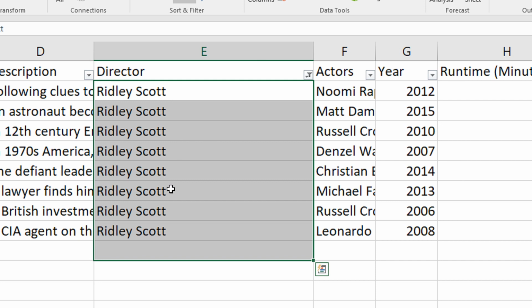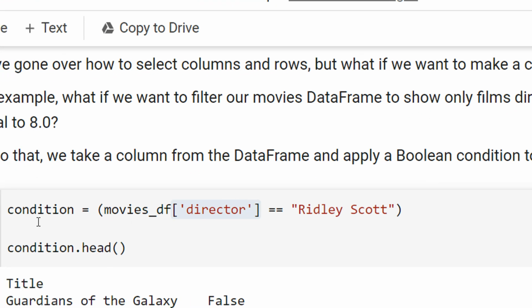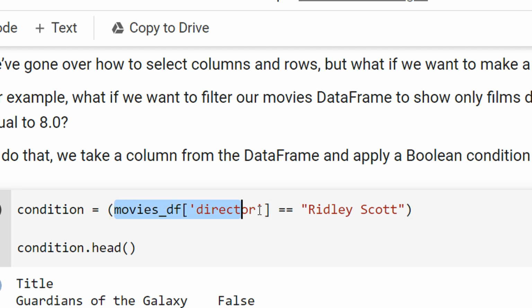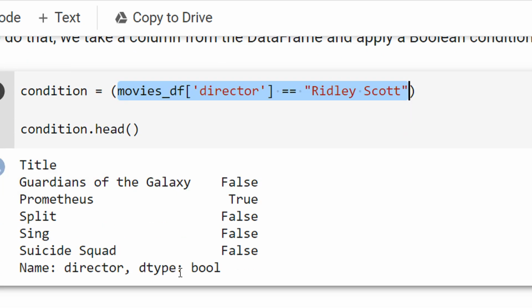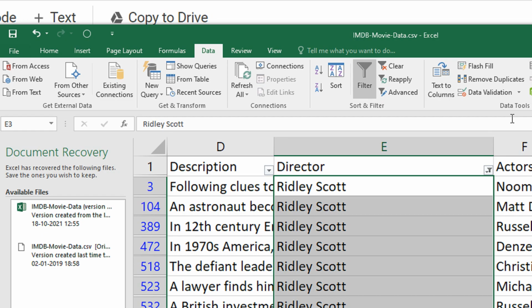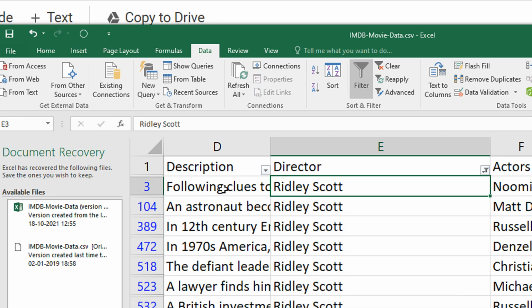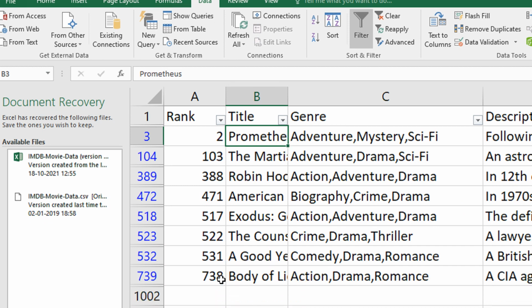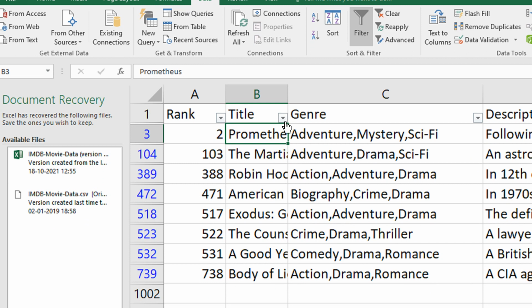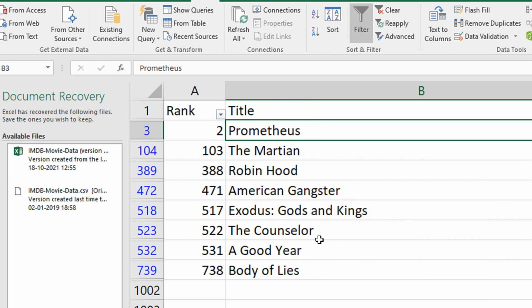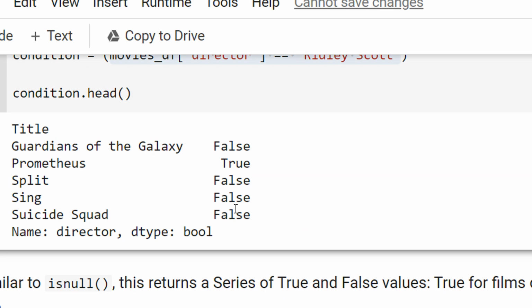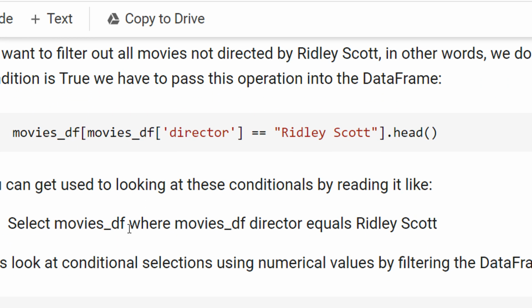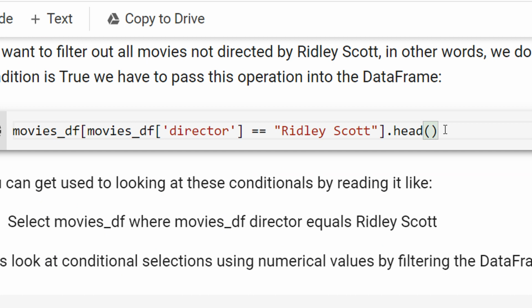Now you can see I'm saying that I want to just know the movies which Ridley Scott has directed. When I do this condition, you can see it's coming false, true, false, false, false. So for all 1000 rows, if the director is Ridley Scott, it will show true. For example, Prometheus is showing as true. And then we have some movies in the middle, movie number 103, 388 and all those, right? American Gangster, A Good Year, etc. Now similar to isnull, we can actually do this particular code.